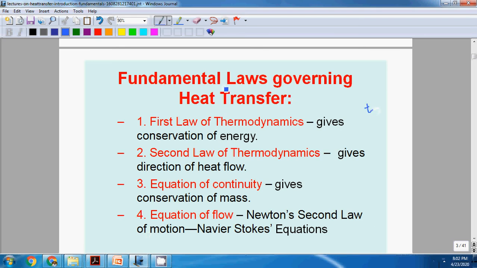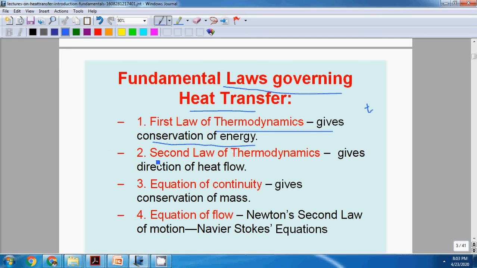The main laws that govern heat transfer are, first, the first law of thermodynamics. It gives us a sense of how the energy is conserved. The first law of thermodynamics is the law of conservation of energy. It says that energy can neither be created nor be destroyed, but it can be transferred from one form to another. Heat is a form of energy, therefore heat follows the first law of thermodynamics.